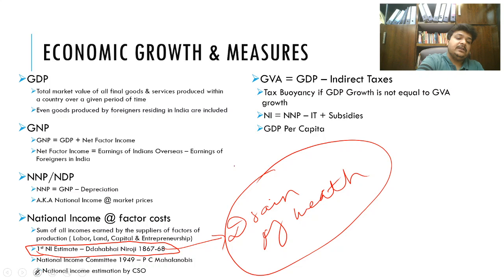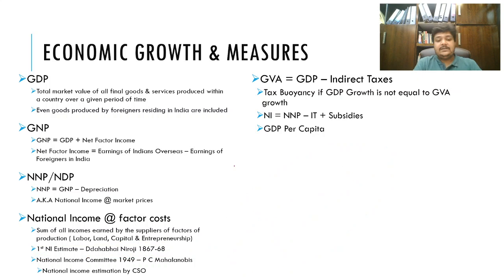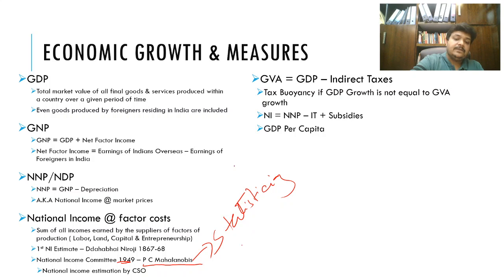The next committee after independence, in 1949, was formed with the head as P.C. Mahalanobis. Mahalanobis is an eminent statistician. He is also the founder of the Central Statistical Organization, CSO, and also the Indian Statistical Institute, which is a good national institute to study statistics.